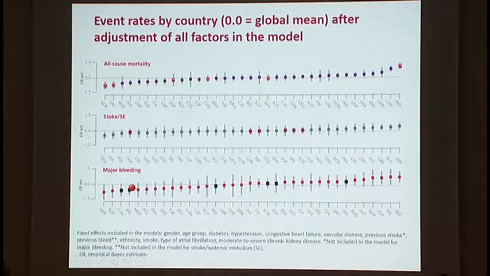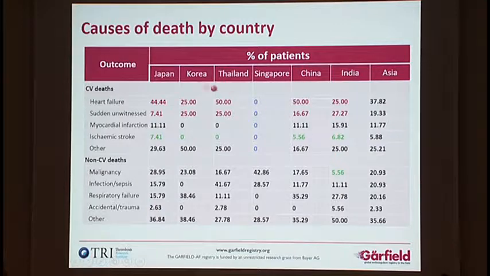With regard to major bleeding, we can see that there were low major bleeding rates in Japan and China, and the remainder were on the global mean, with perhaps the highest values being seen in Thailand. Now, turning back to unadjusted data for a moment to look at the causes of death between these Asian countries, we can see that heart failure and sudden unwitnessed death tended to be the most common causes, with the exception of a low value for sudden unwitnessed death in Japan.